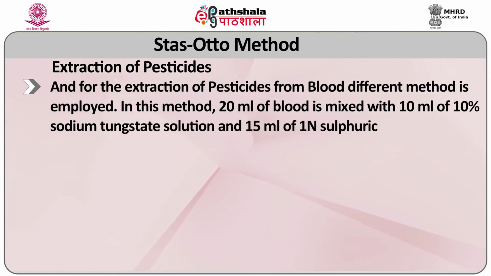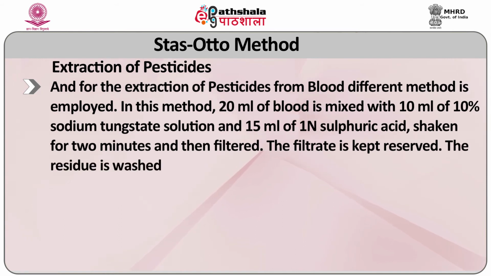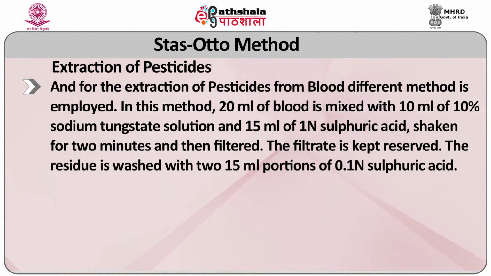In this method, 20 ml of blood is mixed with 10 ml of 10% sodium tungstate solution and 15 ml of 1 normal sulfuric acid, shaken for 2 minutes and then filtered. The filtrate is kept reserved. The residue is washed with 2 portions of 15 ml of 0.1 normal sulfuric acid.